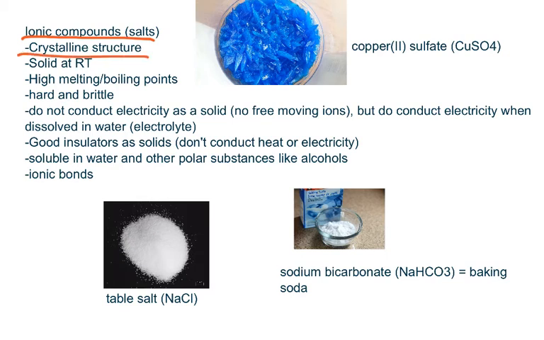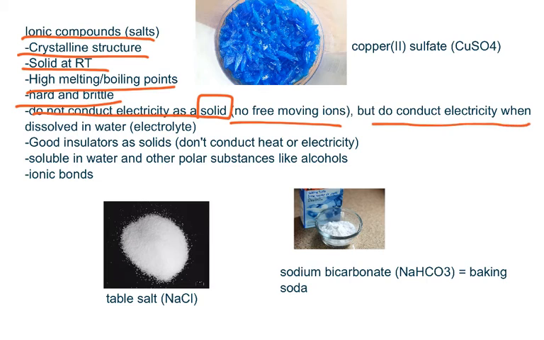So they have crystalline structures, they are solids at room temperature, they have high melting and boiling points, they are hard and brittle, they do not conduct electricity as a solid because there are no free-moving ions, but they do conduct electricity when dissolved in water or any other solvent, and this is because in a solvent they become electrolytes. Now these solids are good insulators because they don't conduct heat or electricity as a solid.